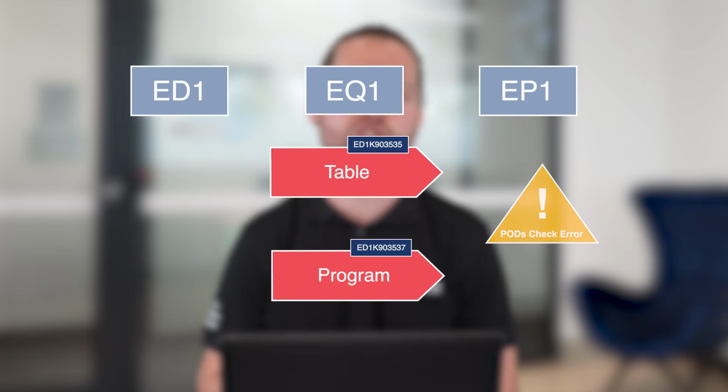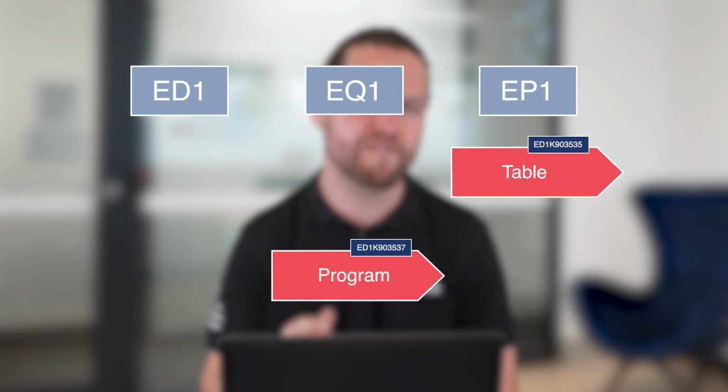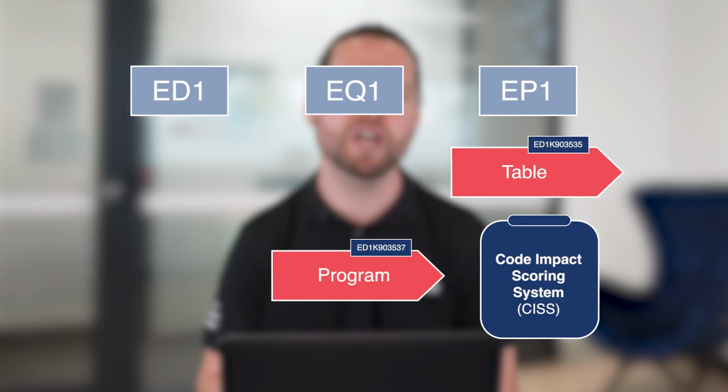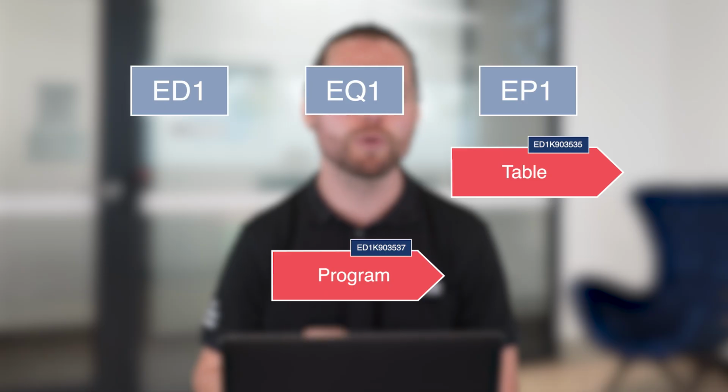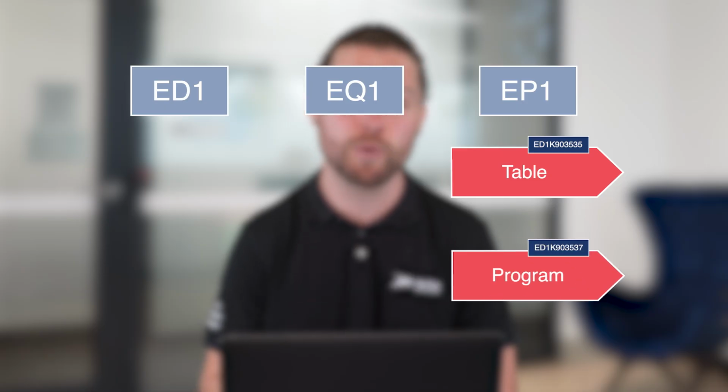When we rectify the issue and migrate the table definition change first, we will take a moment to observe the KISS report and identify the relative importance or risk of the code that we are migrating. We will hopefully migrate these transports in the right sequence and achieve a successful deployment.